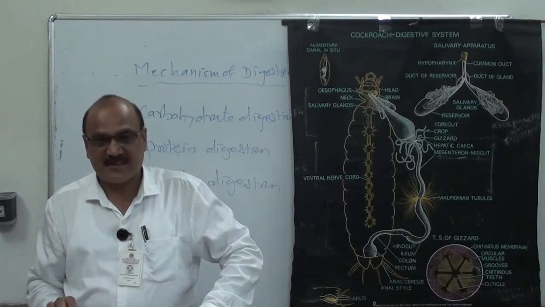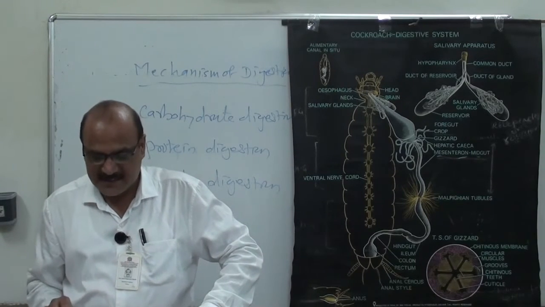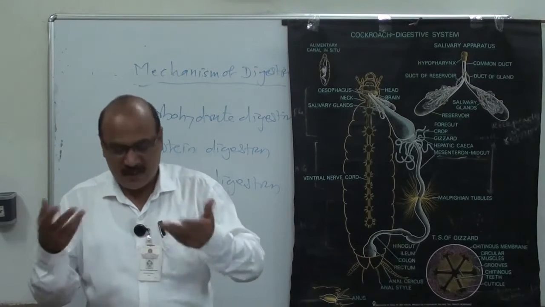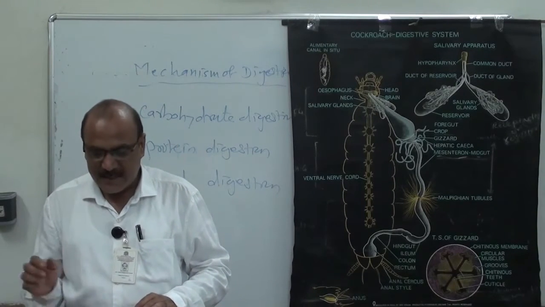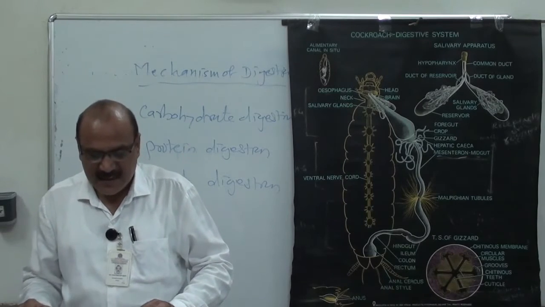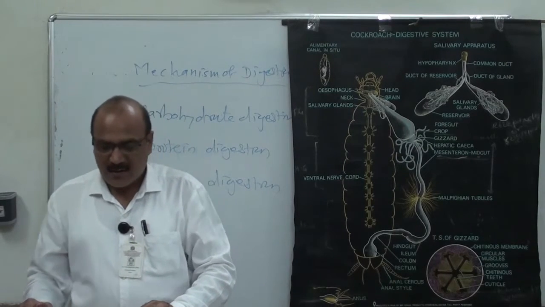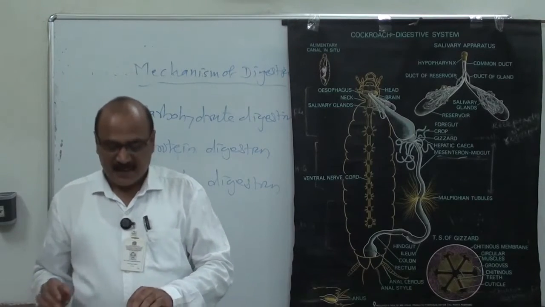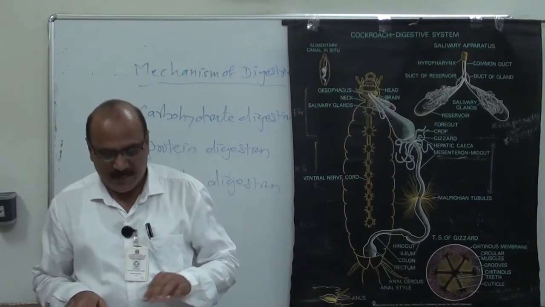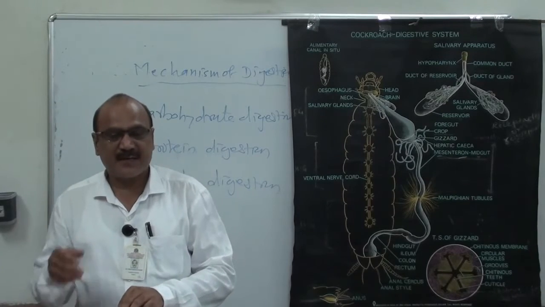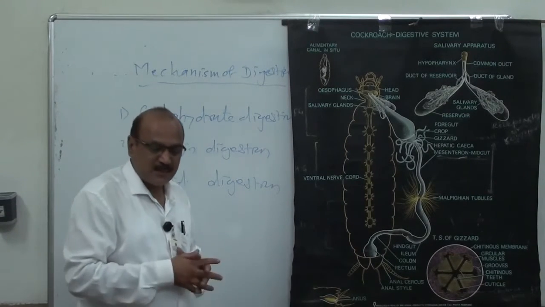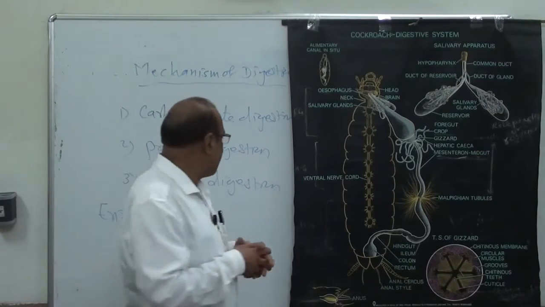And then lipases, that is the lipolytic digestive enzymes, and they can break down long chains of fatty acids. Ester hydrolases are there, and lipases are water soluble enzymes, and their catalysis occurs at the oil-water interface of this substrate. Then these are various types of enzymes which act on the substrate and convert it into products, and these products get absorbed in the midgut.